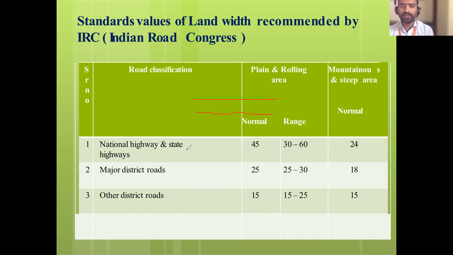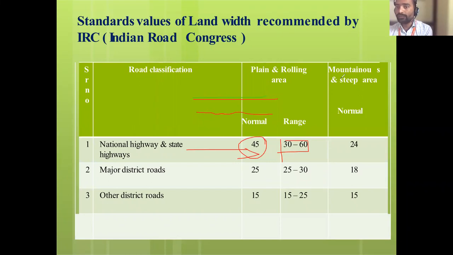If it is a national highway or state highway in a plain area, the normal range is 45 meter, and the range is 30 to 60 meter total width of the roadway. Normally 45 meter is provided.